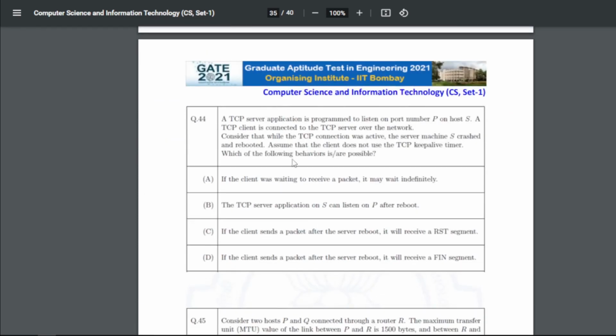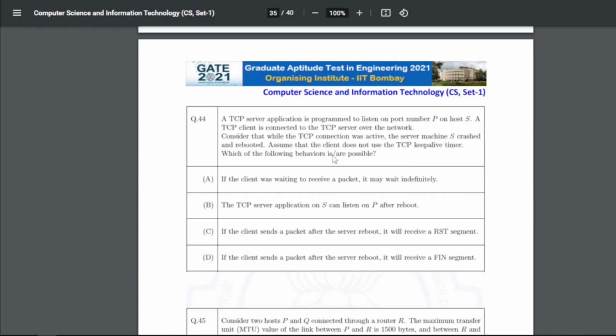Question 44 is asking that a TCP server application is programmed to listen on port number P on host S. A TCP client is connected to the TCP server over the network. While the TCP connection was active, the server machine crashed and rebooted. Assume that the client does not use the TCP keep alive timer.